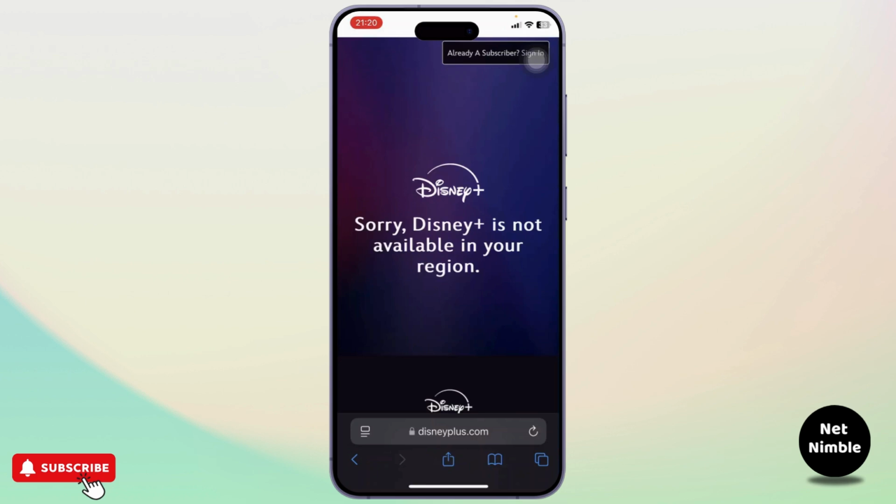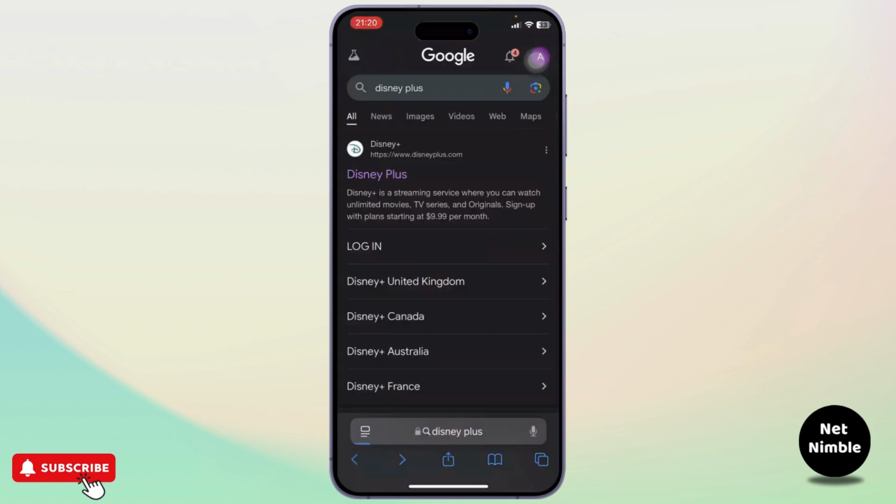So it's basically that simple, guys. That is how you remove something from continue watching on Disney Plus.